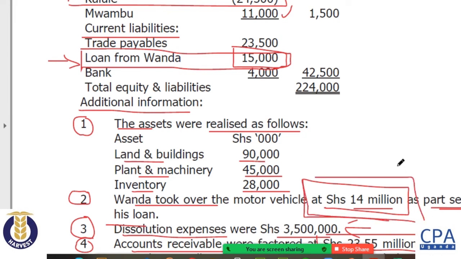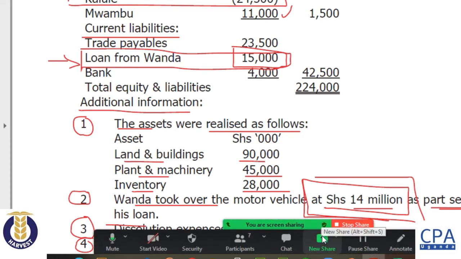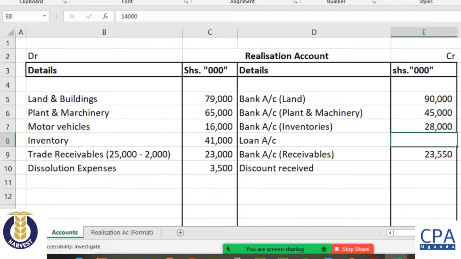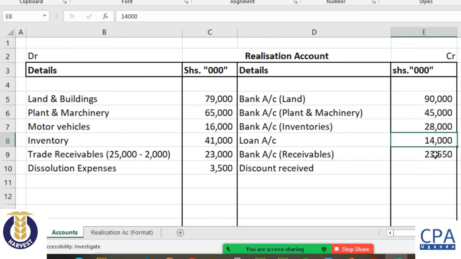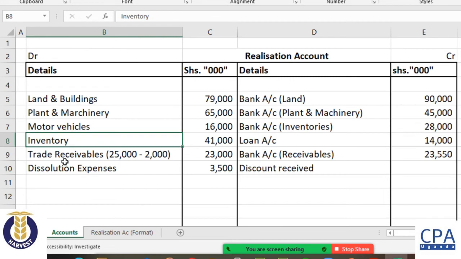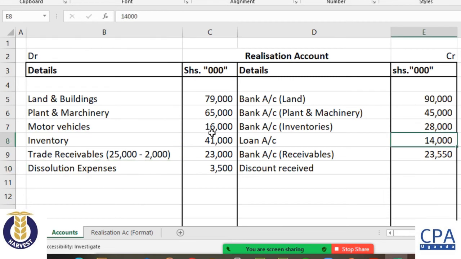So he's demanding 1 million, which has to come from the bank account. So the loan has been settled for 14 million. We debit the loan account and credit the realization account, because the motor vehicles have all been transferred here. So for this 14 to meet this figure for the vehicles, we bring it here.